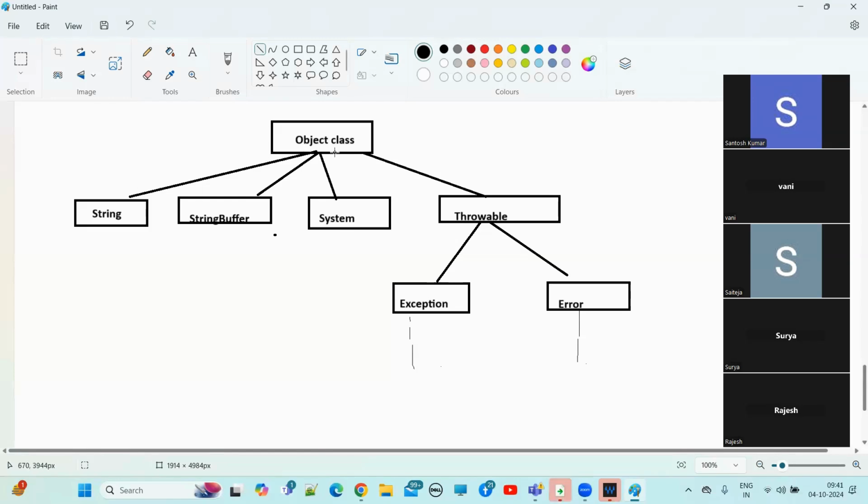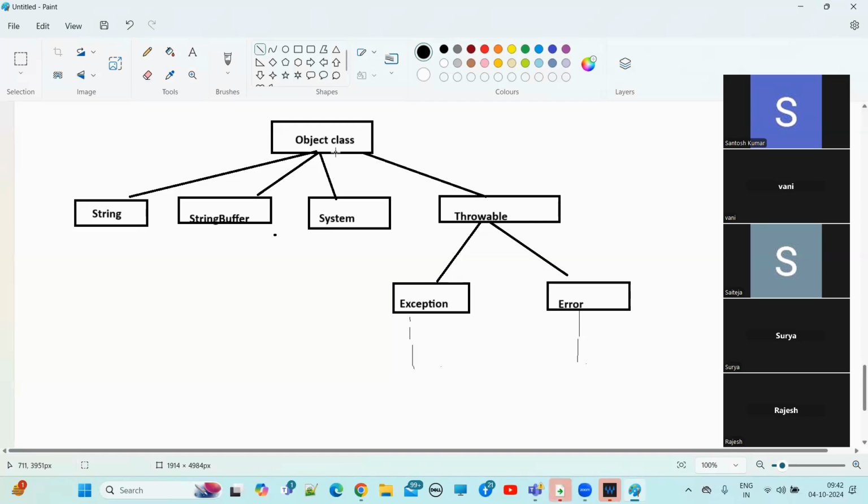So now, why did the Java people provide the Object class as the superclass for the Java API hierarchy? These are the few classes I have written. How many classes do we have in the Java API? 5,000 plus classes. For all the 5,000 plus Java classes, what is the superclass? The Object class.